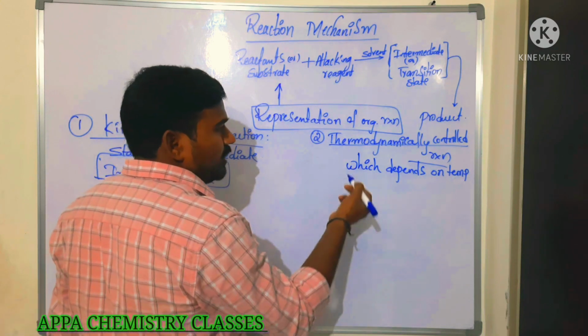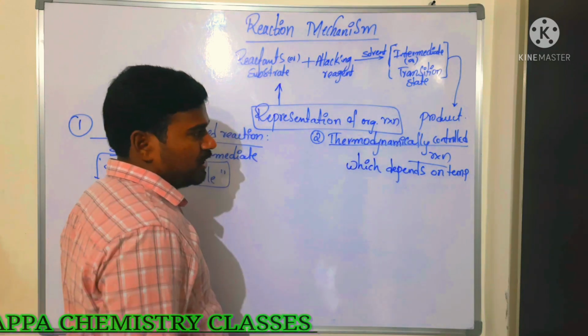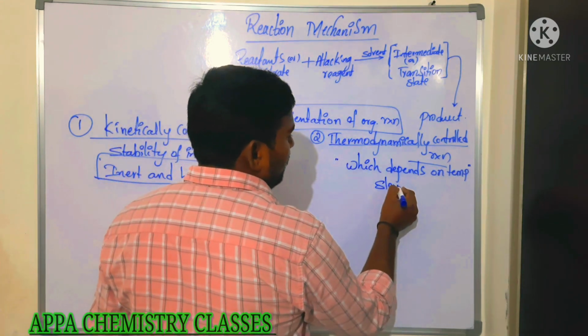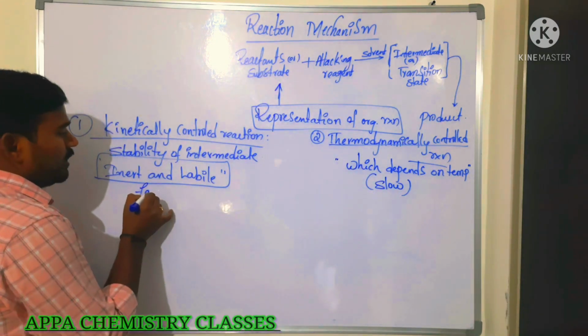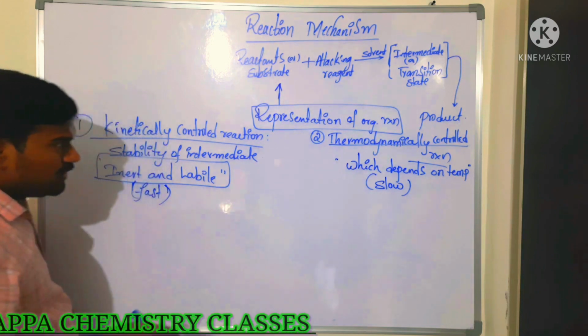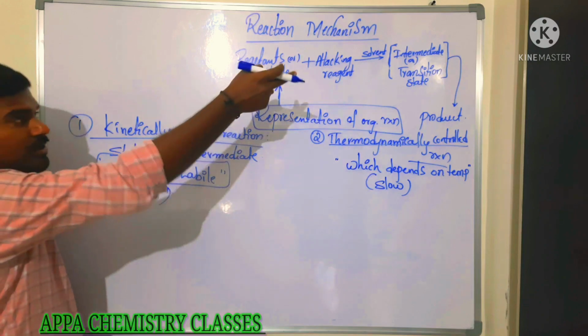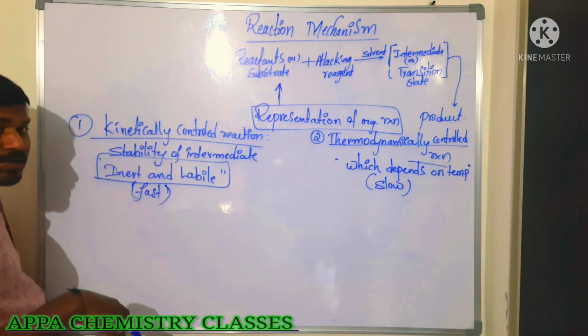Here at high temperature the product formation takes place, which only depends on the temperature. So thermodynamically controlled reactions are somewhat slow, whereas kinetically controlled reactions are somewhat faster. Kinetically controlled reactions depend on the stability of the intermediate, while thermodynamically controlled reactions depend on the temperature.